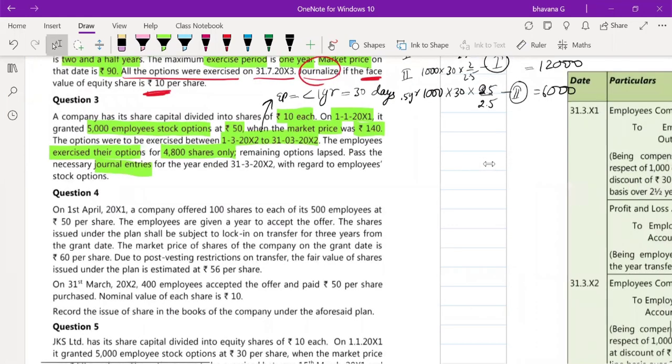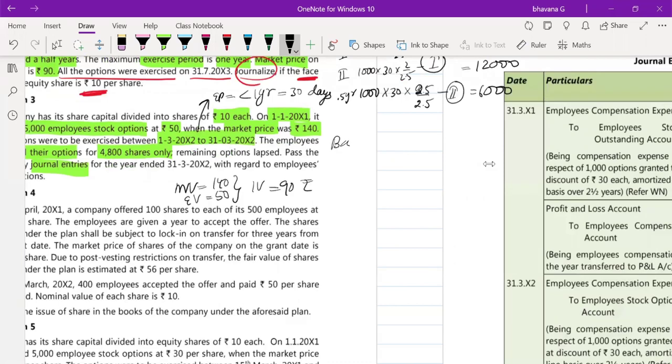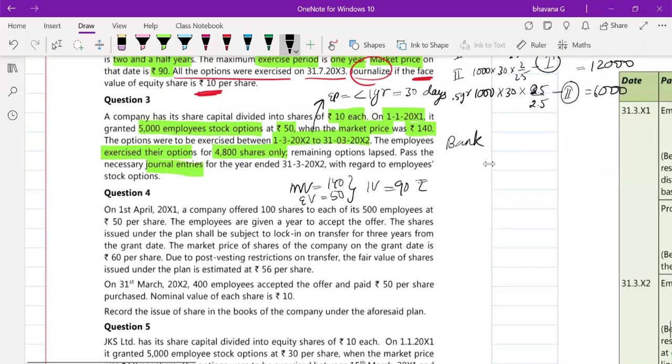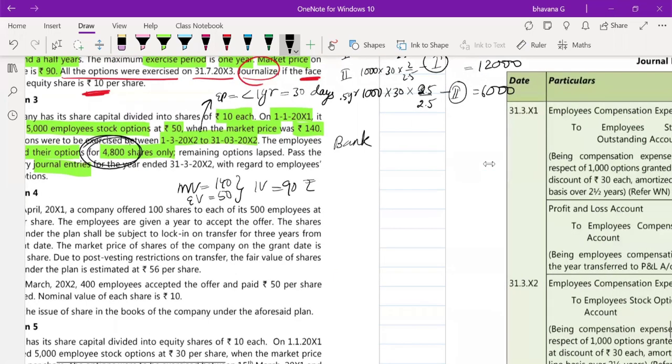So you just need to find out first what is the intrinsic value. So first you will see what is the market value. Market value 140 rupees. Exercise value is 50 rupees. So here the intrinsic value will be 140 minus 50, which is 90 rupees is your intrinsic value. So what will be the entry? Bank will be how much, the shares, the options they have exercised. You have to see 4,800 shares, right?